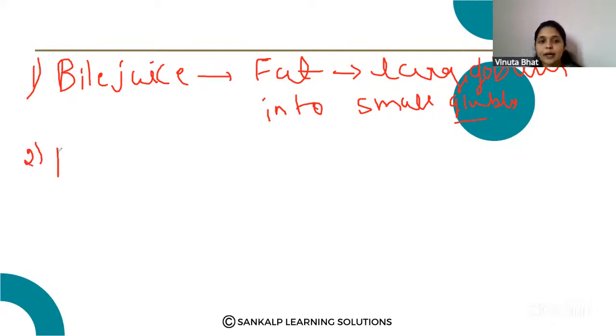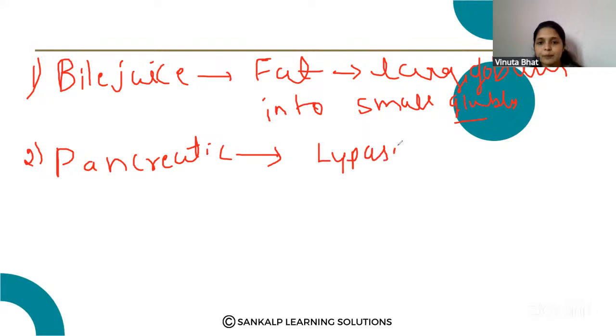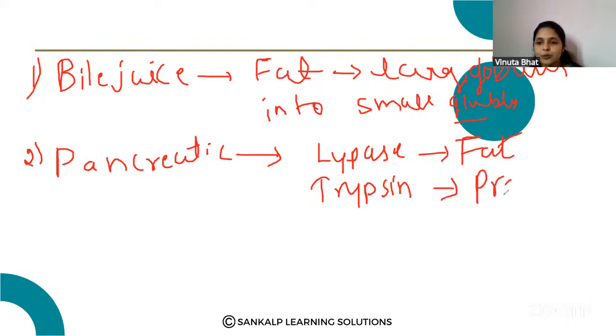Second one, the pancreatic juice that contains the enzymes called lipase and trypsin. So these two enzymes: lipase acts on the further digestion of the fats, the small globules of the fat, and trypsin acts on the protein for the further digestion. Okay, so that acts on the protein.